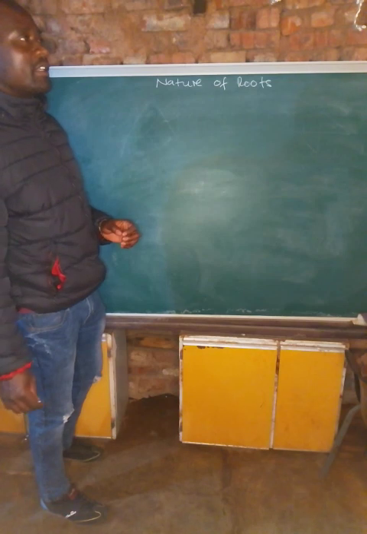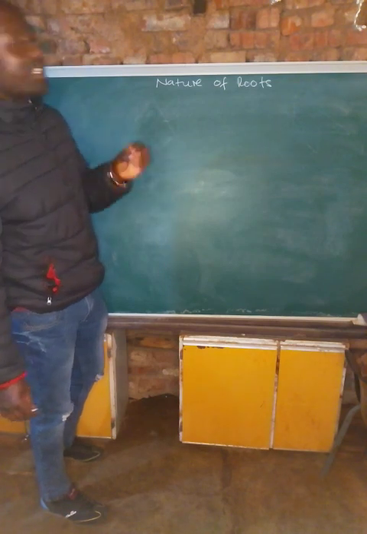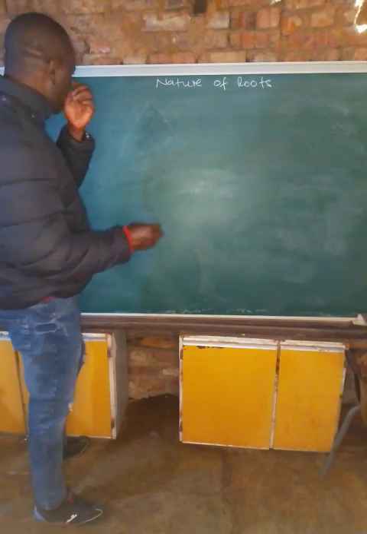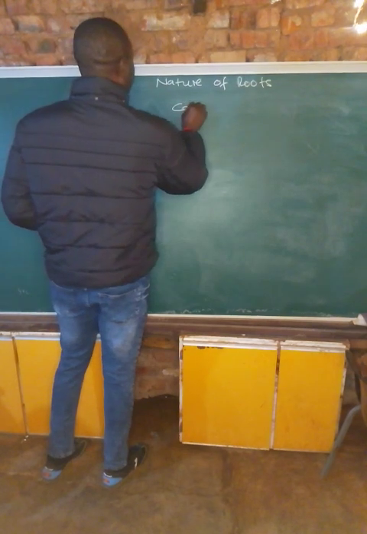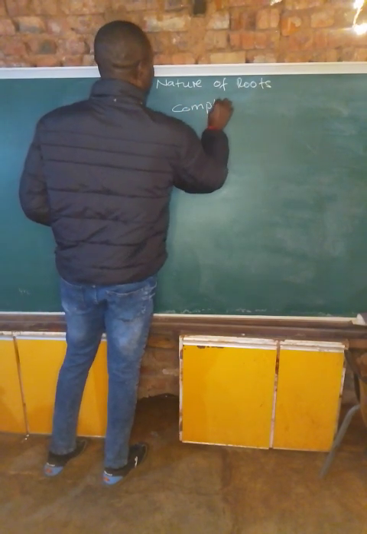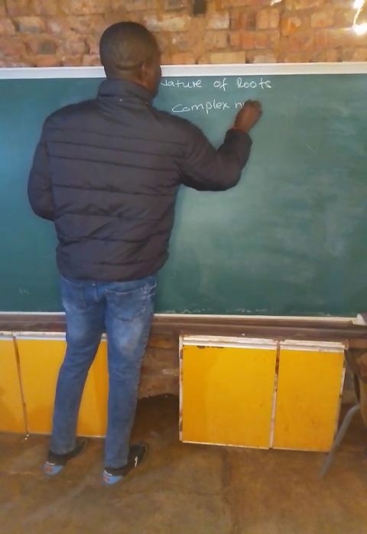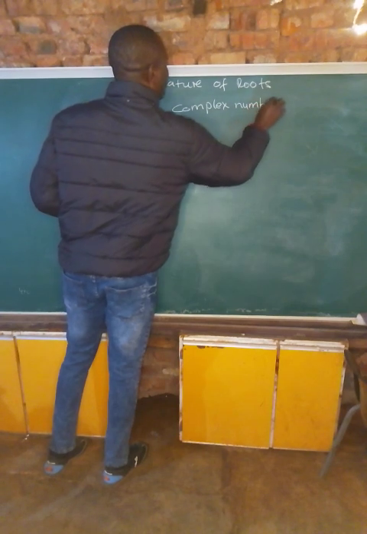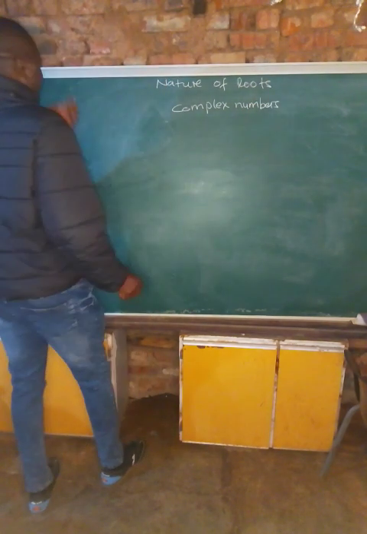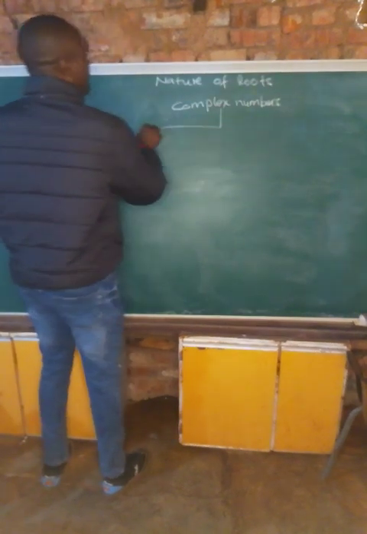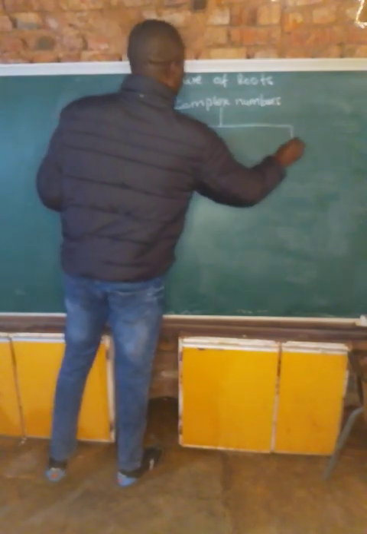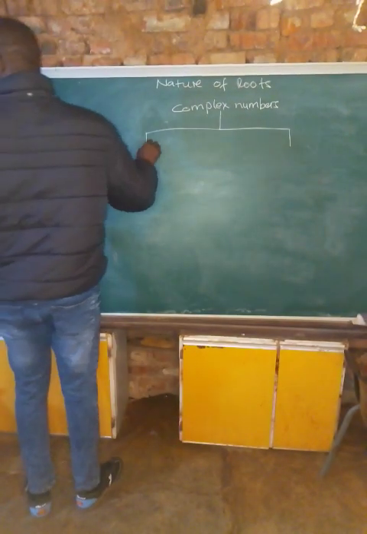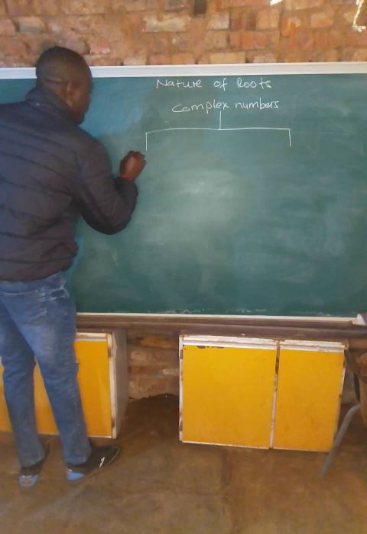Numbers, they are grouped in a number system. We can start by having complex numbers. Now what do we have here?